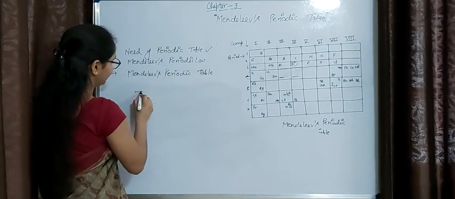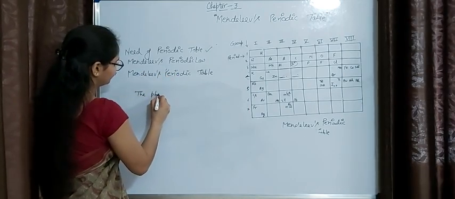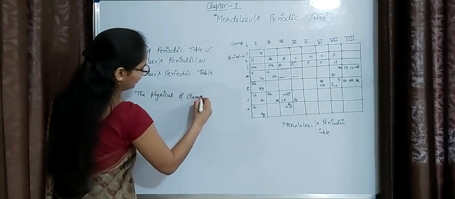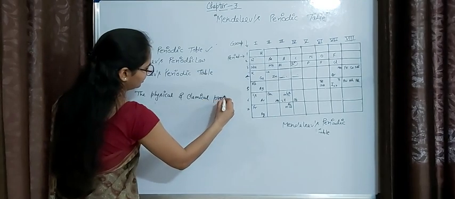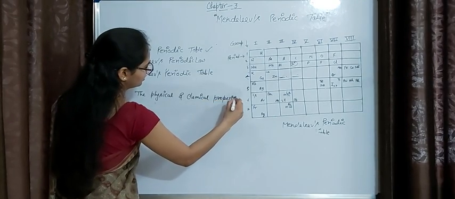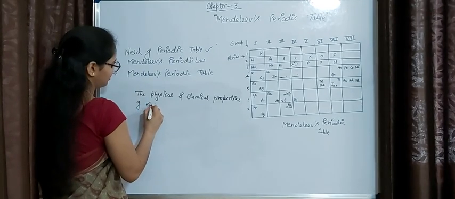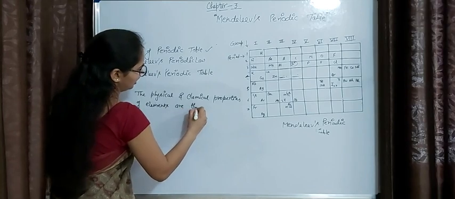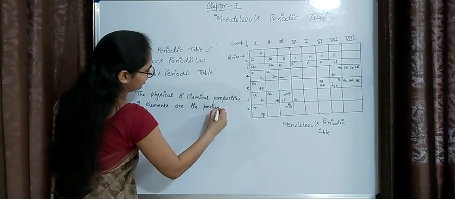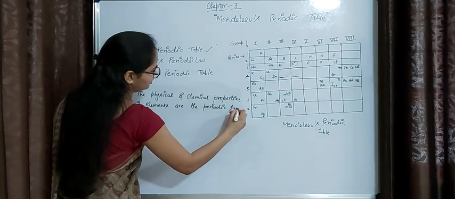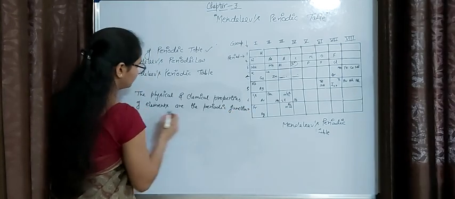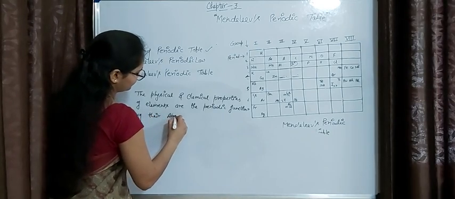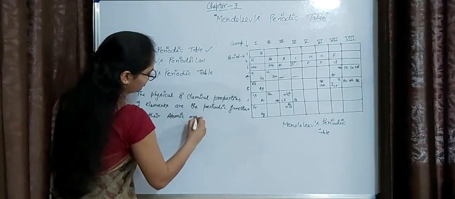The periodic law states that the physical and chemical properties of elements are the periodic function of their atomic masses.